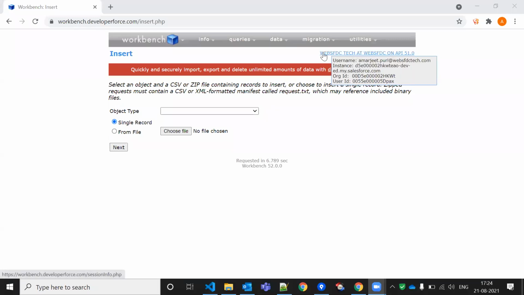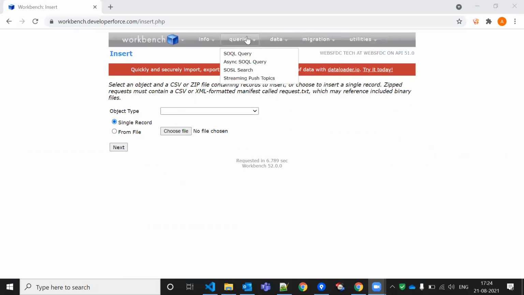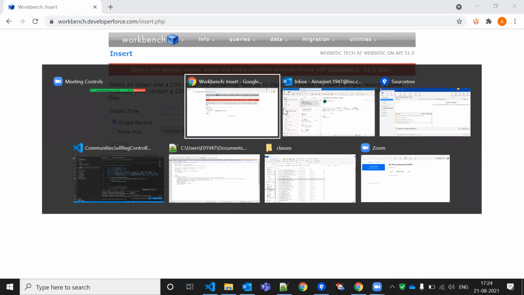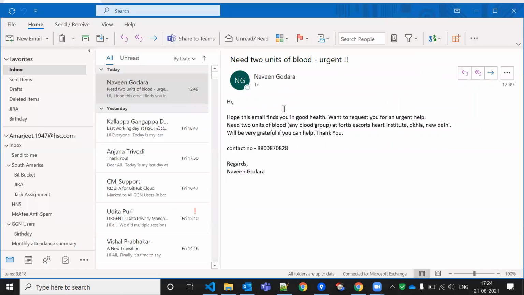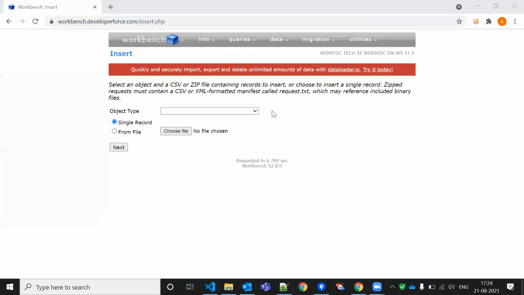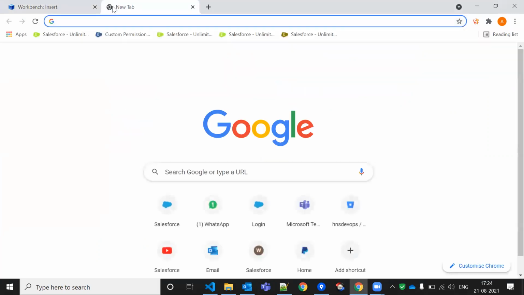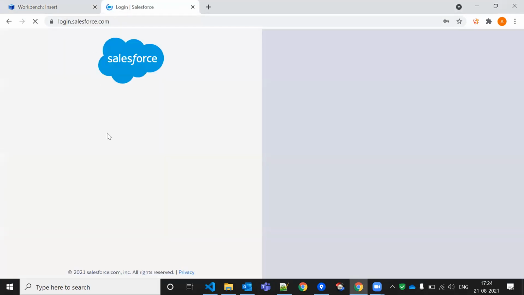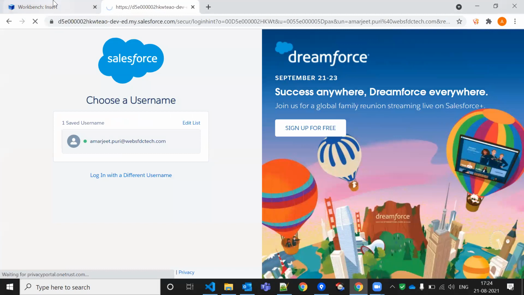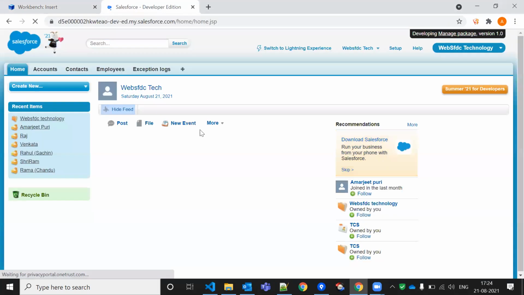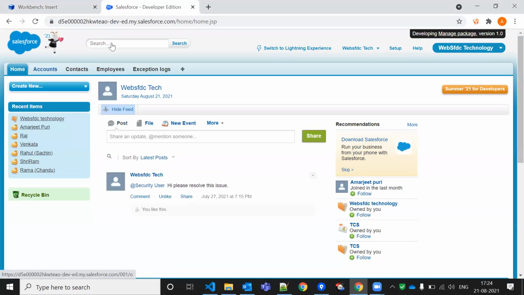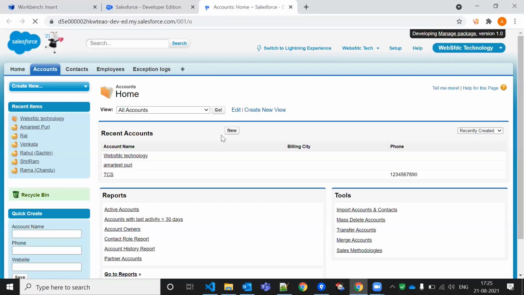So this is a data migration tool. If I want to migrate data, suppose in my Salesforce org I want to create some records in the database. Let me log into Salesforce, and suppose in the Account object I want to create data. Suppose I have 10,000 or 20,000 records. If I create them manually, it will take much time, right?